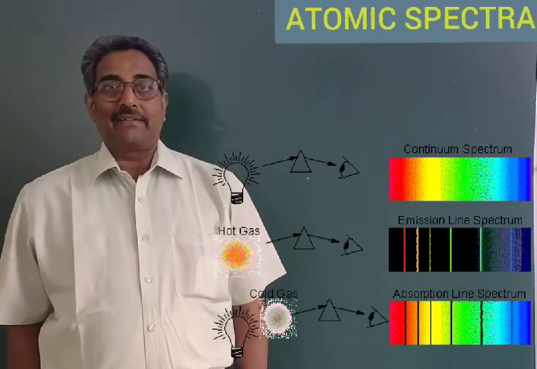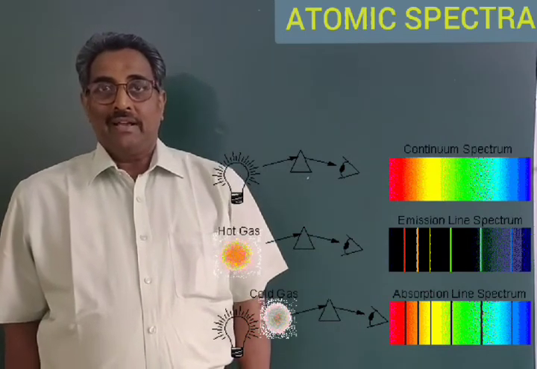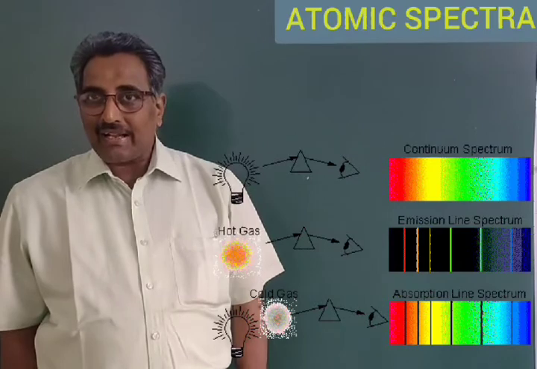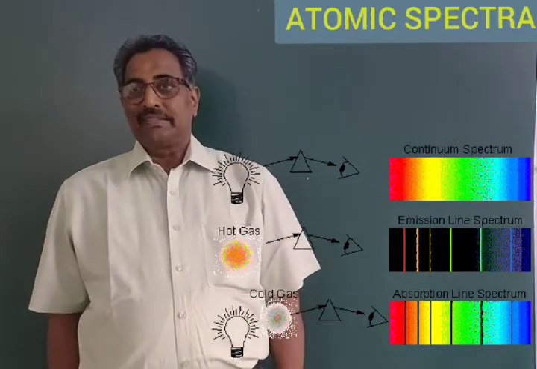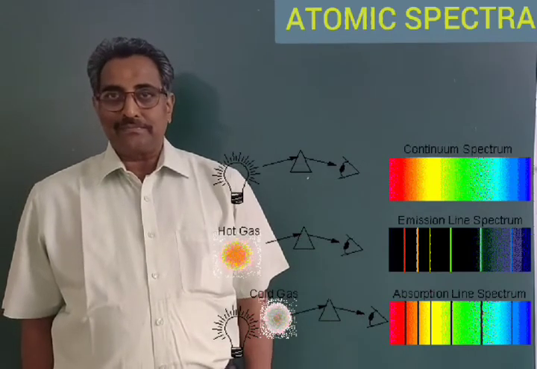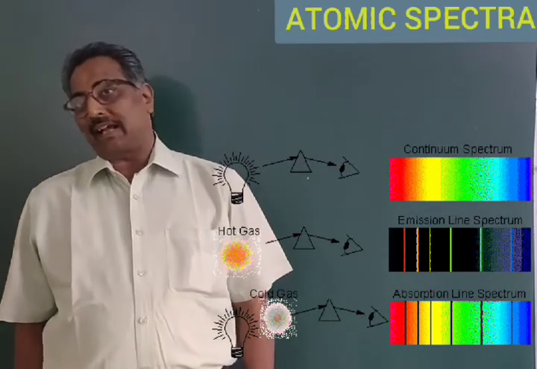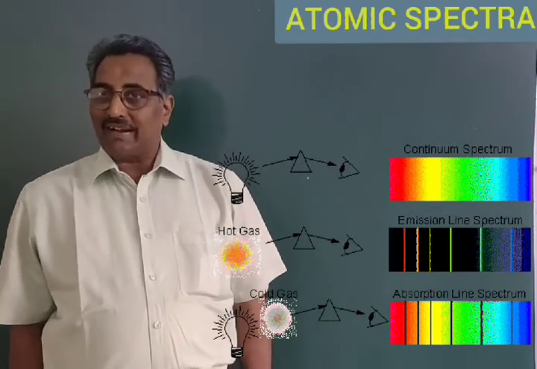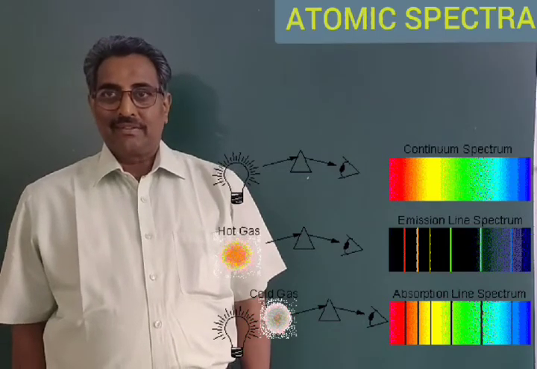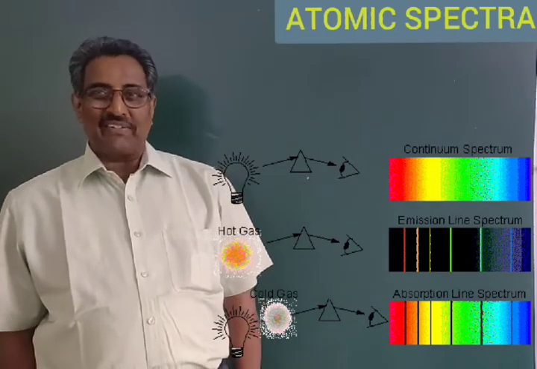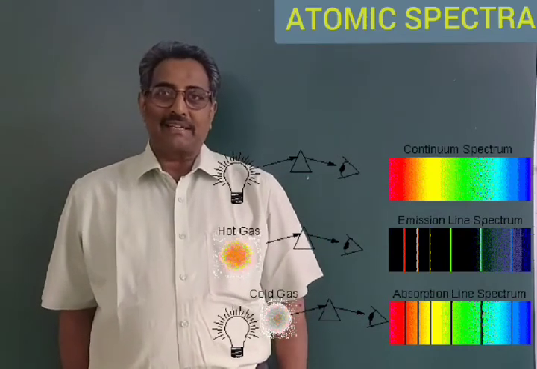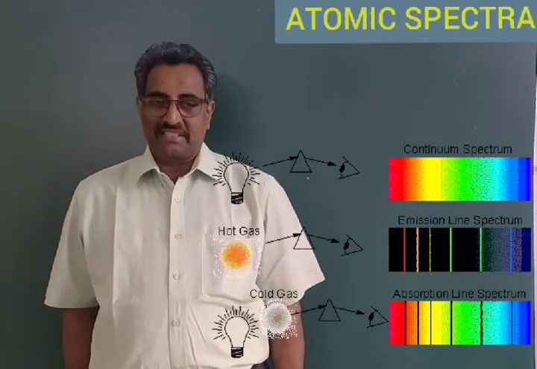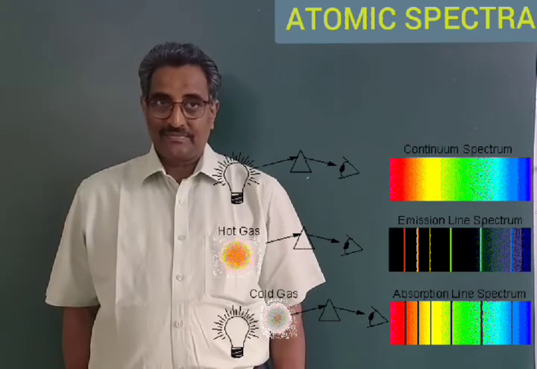In the same way, when a cold gas is kept in the path of the radiations emitting from an incandescent lamp, that is white light, by gaining certain frequencies, the atoms get excited to higher energy states.